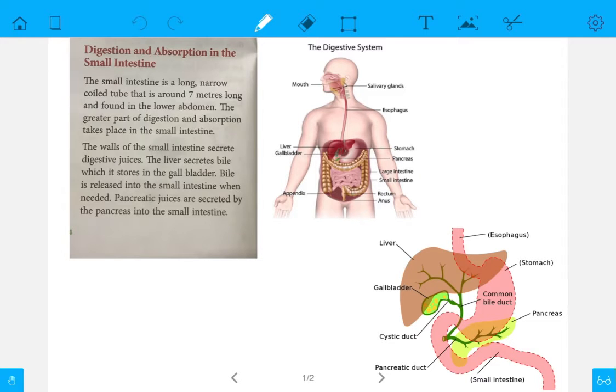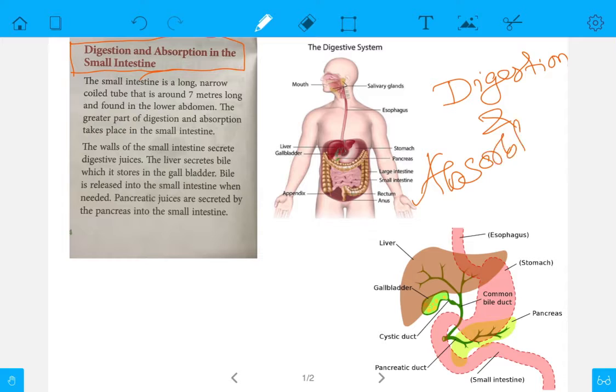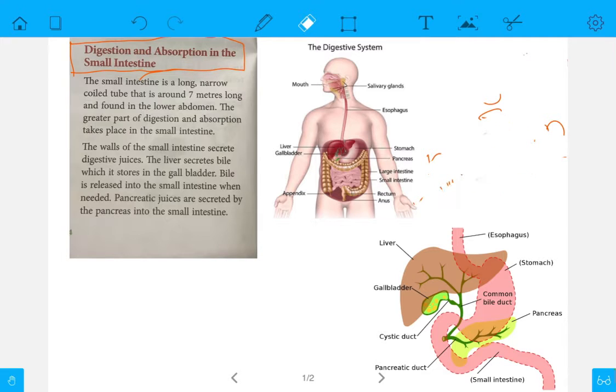So, in today's class, we will study digestion and absorption in the small intestine. In the last class, we discussed digestion in the stomach. See, in the stomach only digestion happens, but in the small intestine both digestion and absorption happen. In today's class we will learn exactly how it happens.